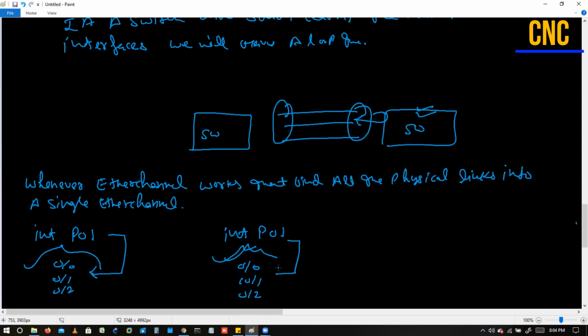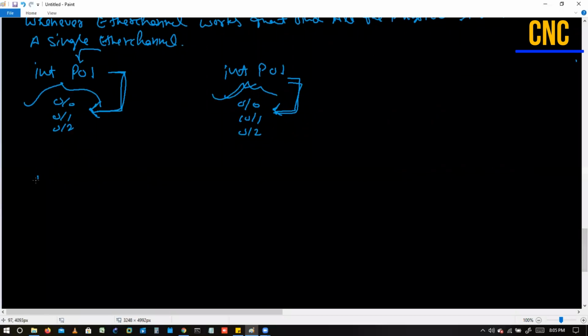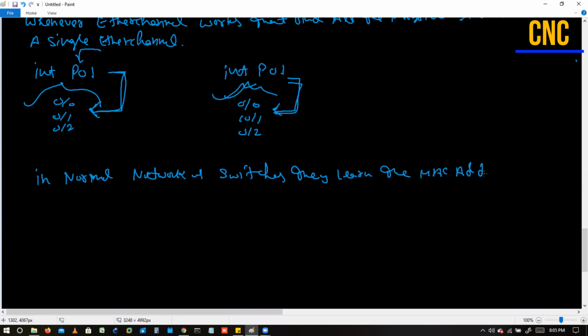It means in front of me, what I will see is Po1, and Po1 means these three interfaces. Now, in a normal network of switches, they learn the MAC address on the physical interfaces.